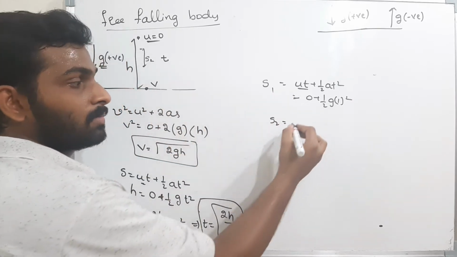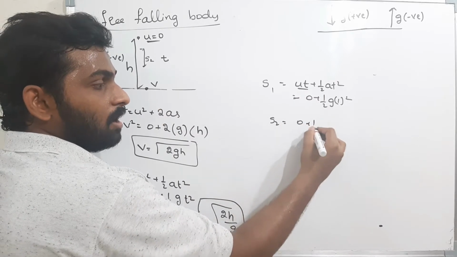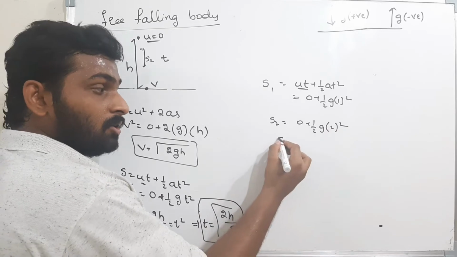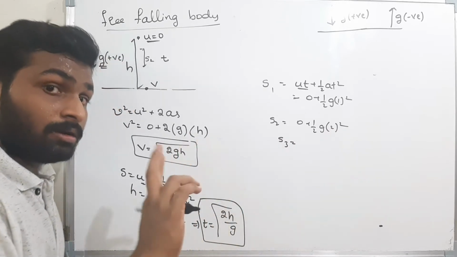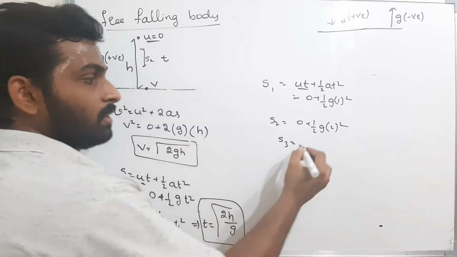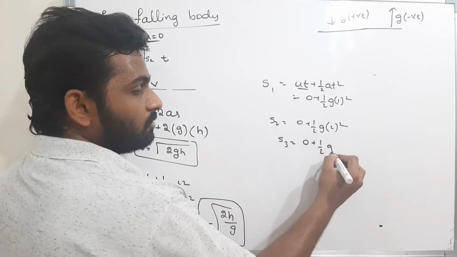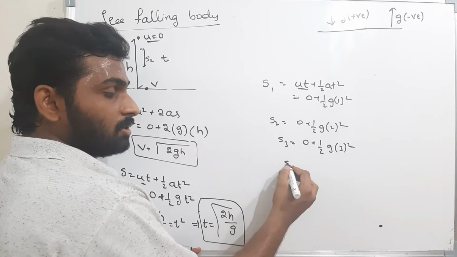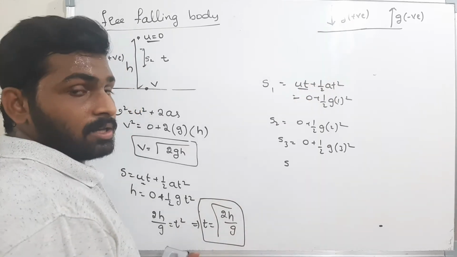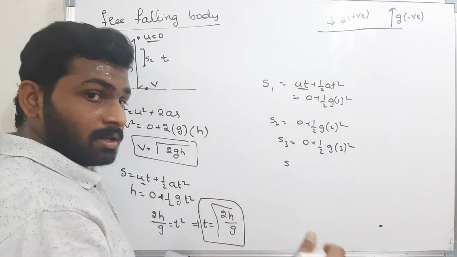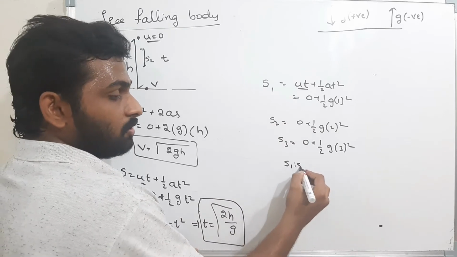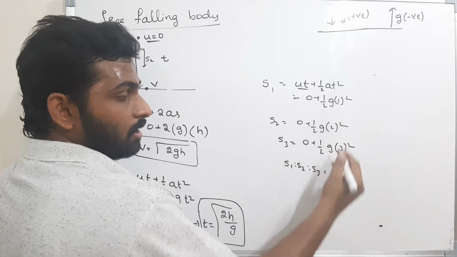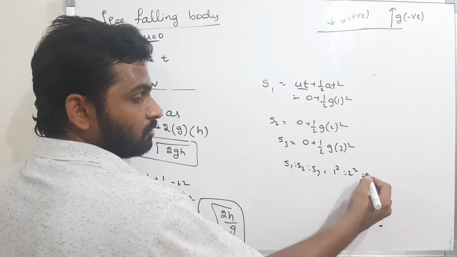Now what is the distance travelled by the body in 2 seconds, not second, 2 seconds? ut is 0 plus half into g into 2 square. Time is 2 seconds. What is the distance travelled by the body in 3 seconds? Not third second, 3 seconds. That is 0 plus half into g into 3 square. Now what is told to find the ratio? If they told to find the ratio, what is the distance travelled by the body in every alternate seconds? First second, 2 seconds, 3 seconds, 4 seconds. How much? S1 is to S2 is to S3 is nothing but g by 2 will be cancelled off. Everywhere the answer will be 1 square is to 2 square is to 3 square, and so on.